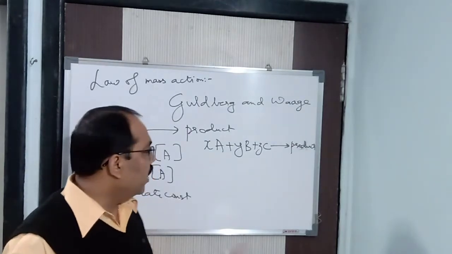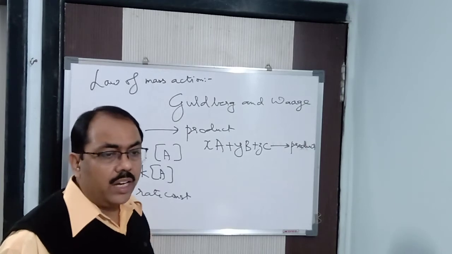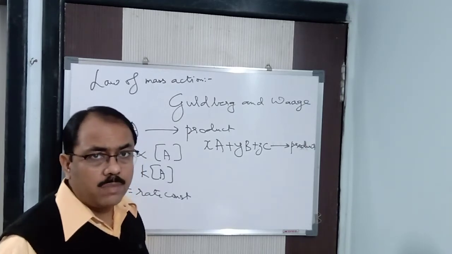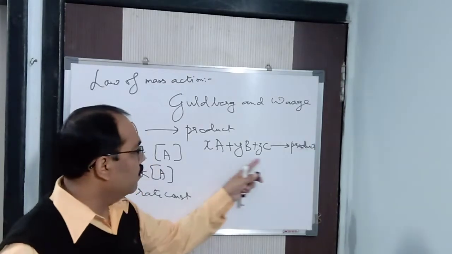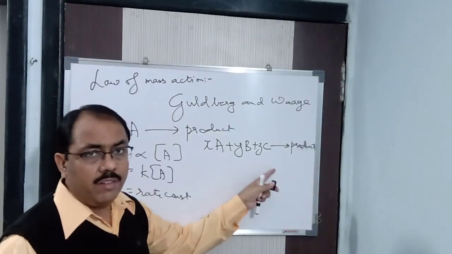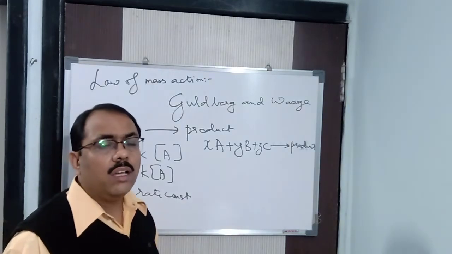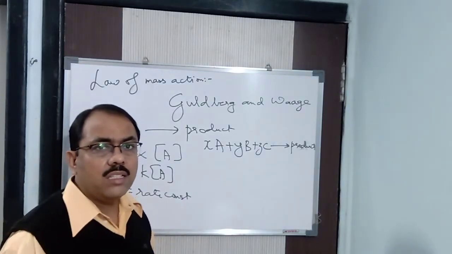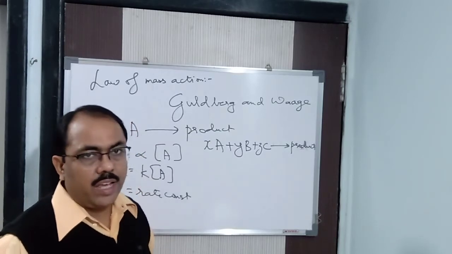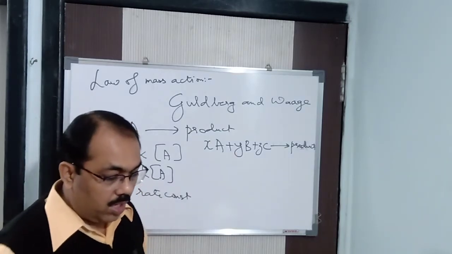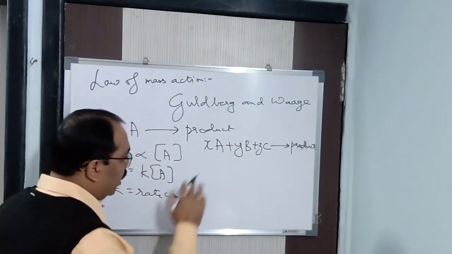Alright. So in a chemical reaction, what is the second part of the statement saying? The law: the rate at which a substance reacts is proportional to its active mass, and the rate of a chemical reaction is directly proportional to the product of the concentrations of its active masses. The rate of a chemical reaction is directly proportional to the product of the active masses of the reactants. Got it? Product of the active masses.